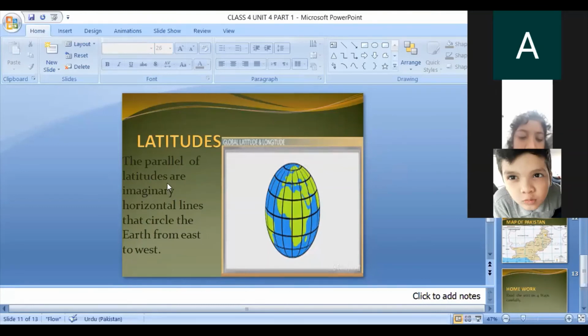The parallels of latitudes are imaginary horizontal lines that circle the earth from east to west. These are the latitude lines, lines of latitudes. These lines are known as the lines of longitudes and these lines are known as lines of latitudes.